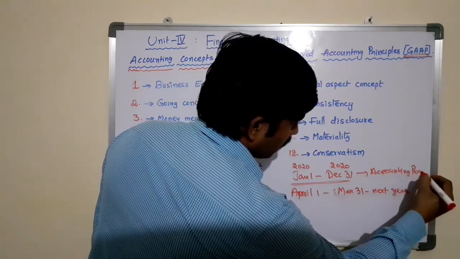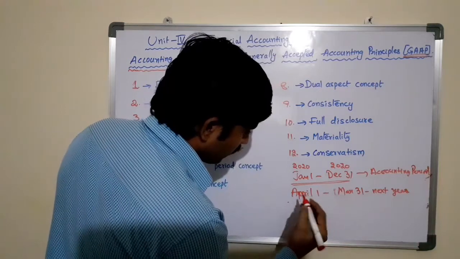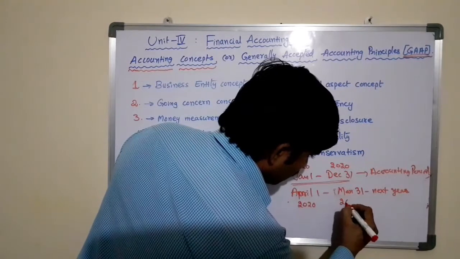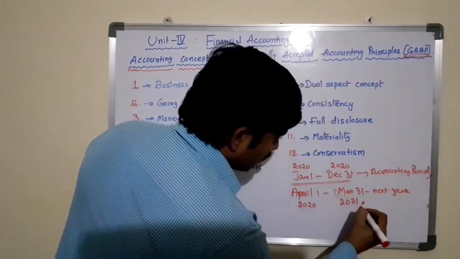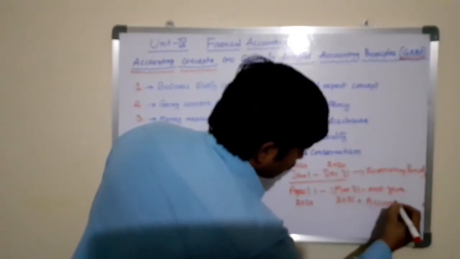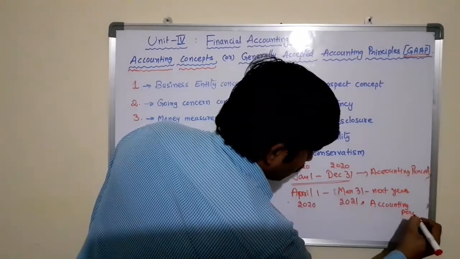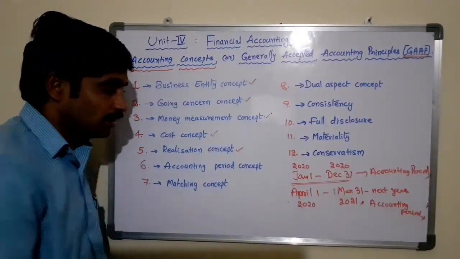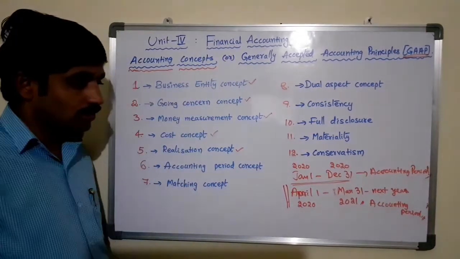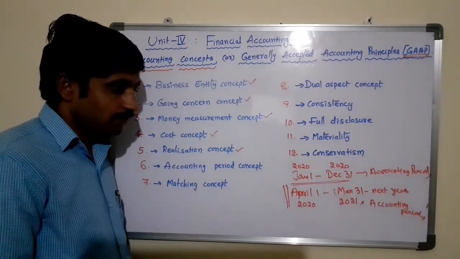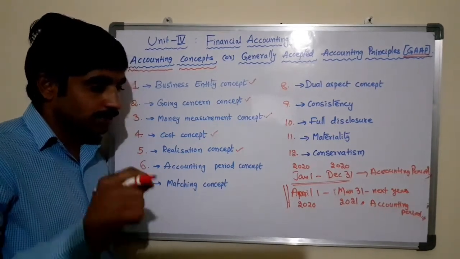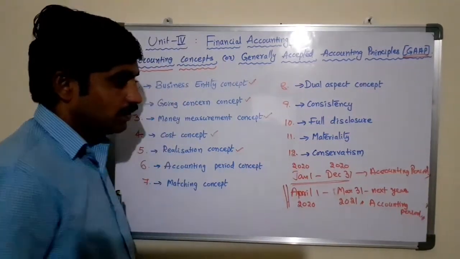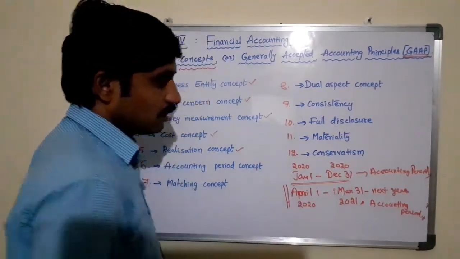Whereas in the second case, April 1st 2020 to March 31st 2021 is the accounting period. So businesses registered by the registrar according to the Companies Act follow this accounting period, that is, April 1st 2020 to March 31st in the next year, or January 1st 2020 to December 31st 2020.